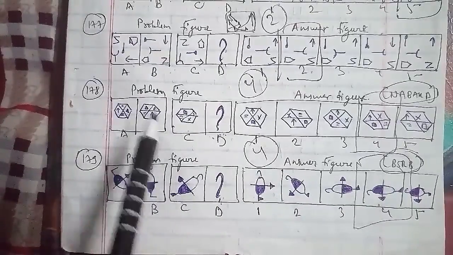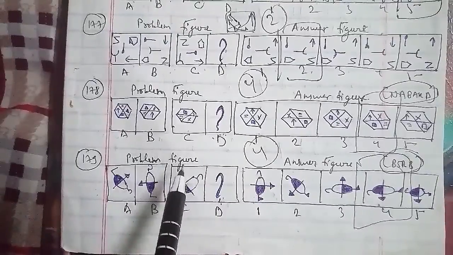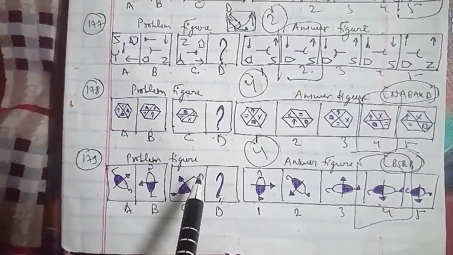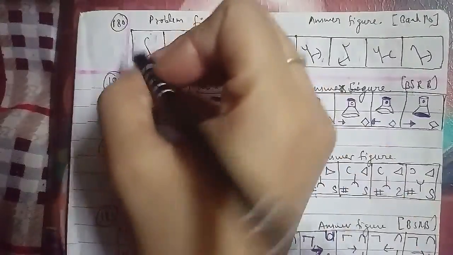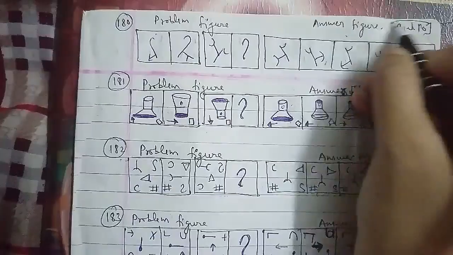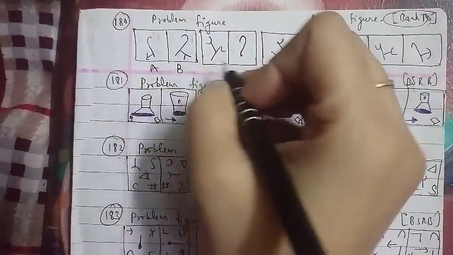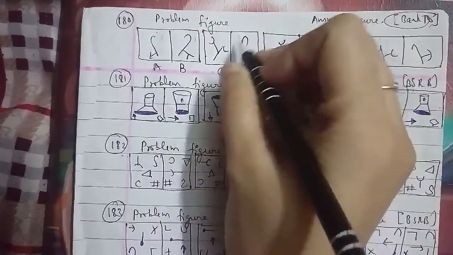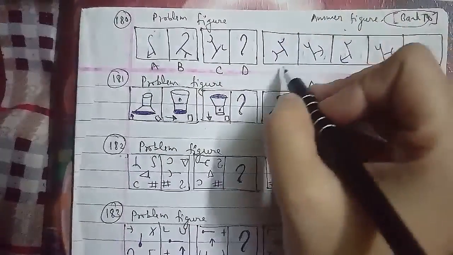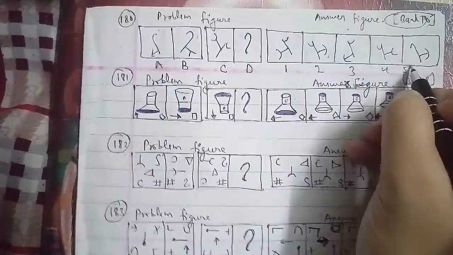Let's go ahead with the other one, which is the 180th question of the session. We have problem figures and the answer figures, which have been asked in the bank PO question paper. These have been named as A, B, C, D. The D figure we have to find out here. These are figures 1, 2, 3, 4 and 5 respectively as well.